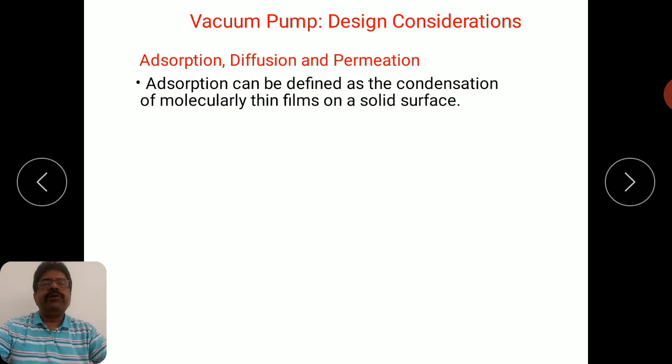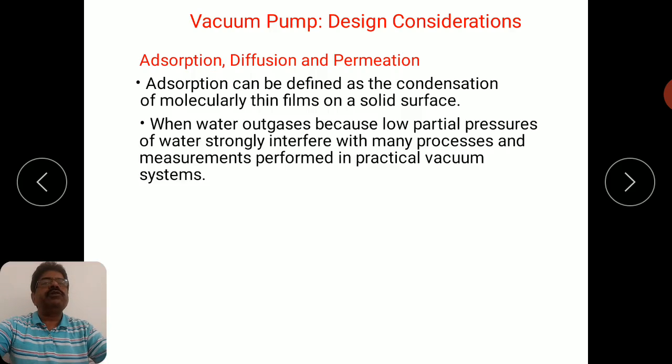Whatever the solid components of your vacuum system, thin films of gas molecule layers will be adsorbed. That is the adsorption process. When water outgasses, low partial pressure of water strongly interferes with many processes and measurements performed in a practical vacuum system.